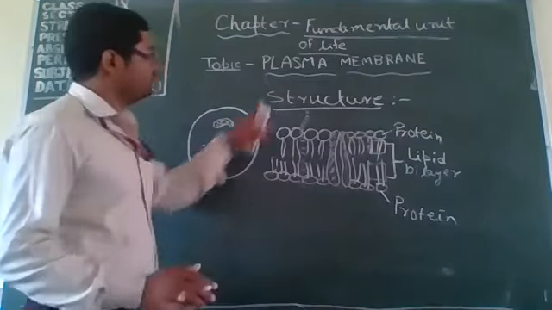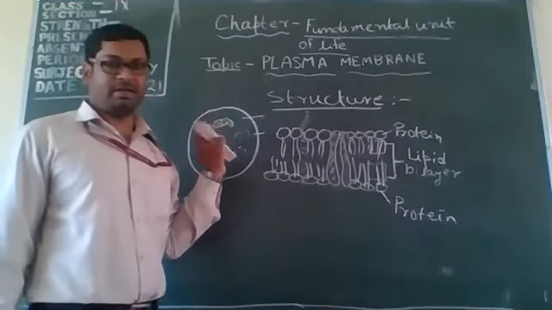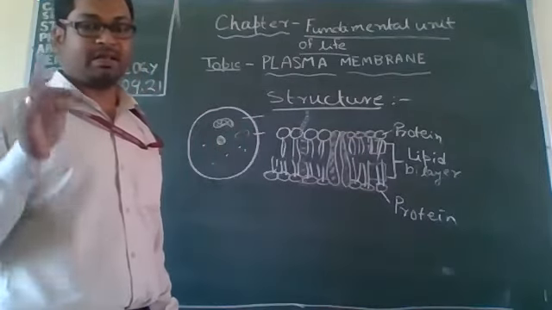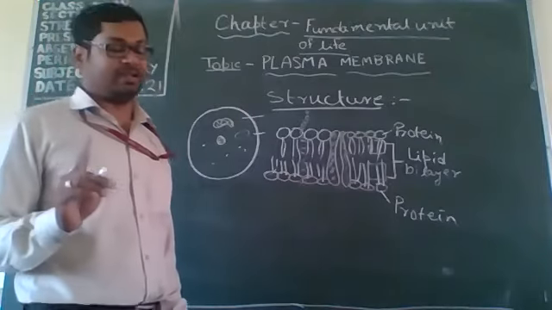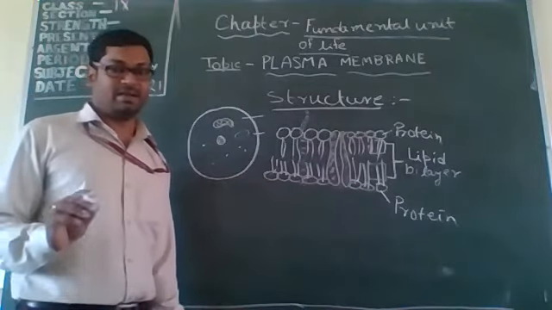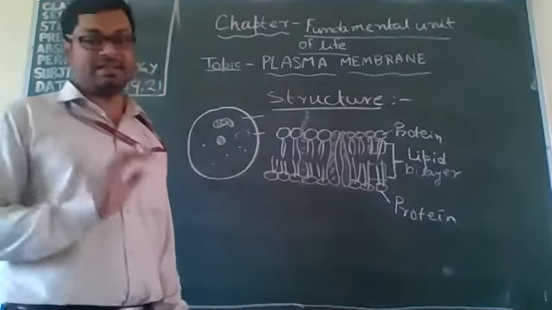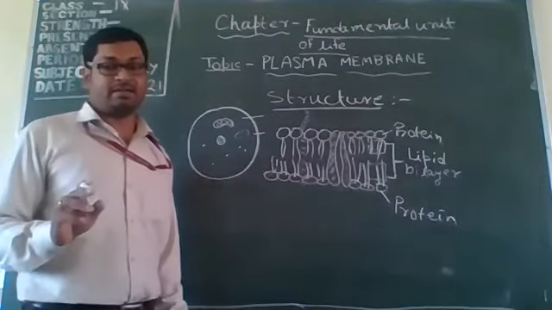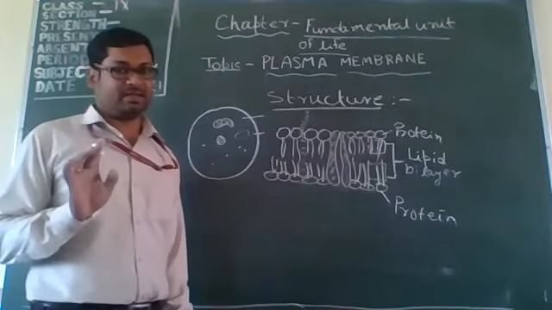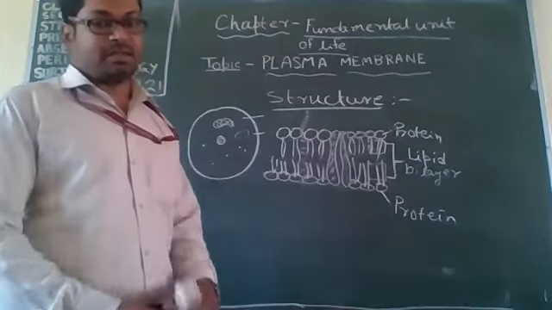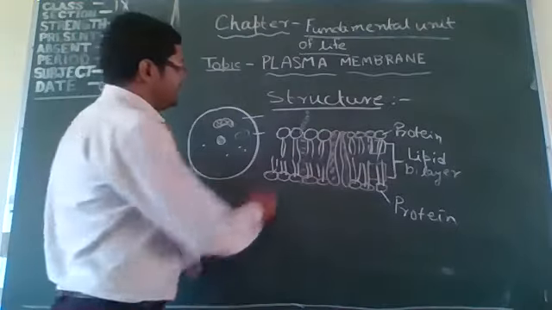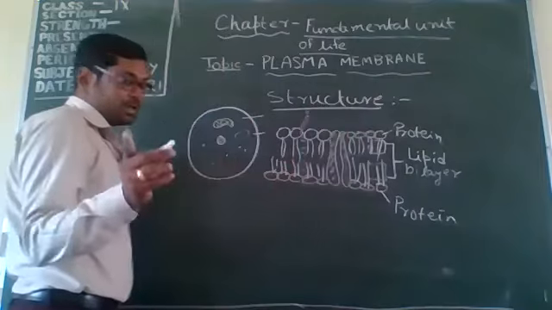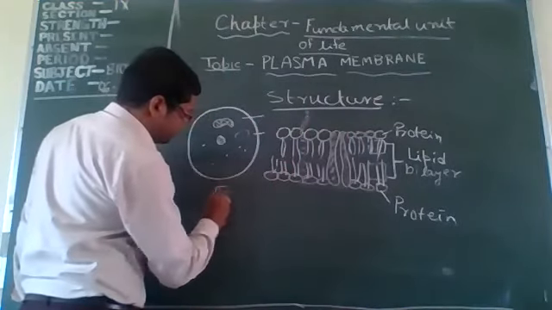But they all have a plasma membrane. Understood? Every cell has a plasma membrane, but the cell wall is absent in animal cells and present in plant cells. Clear? Now the structure is completed, and next you have to study the functions of the plasma membrane.